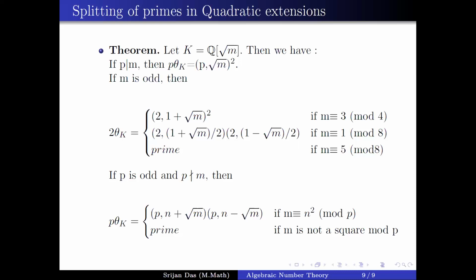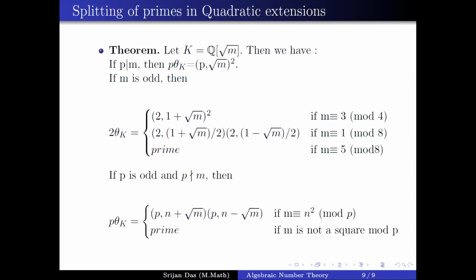So if P is odd and P doesn't divide M, then P splits as (P, n plus root M) and (P, n minus root M) if M is n square mod P, and it stays prime if M is not a square mod P. So that's the whole classification of how any prime splits in an extension of degree 2.